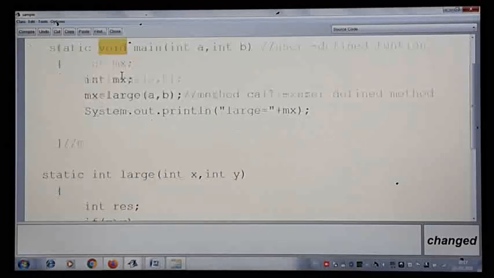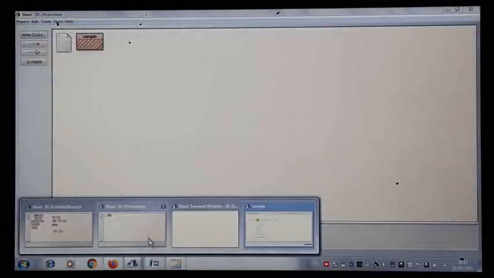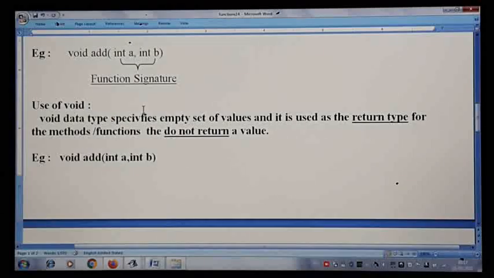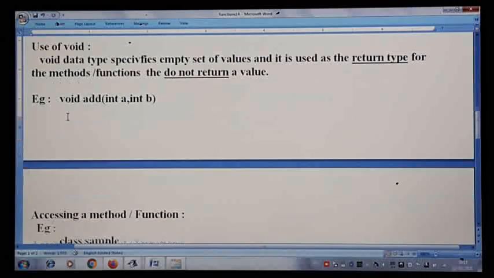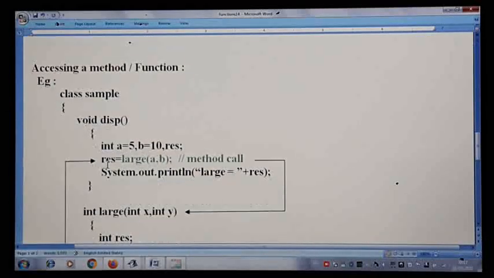If a method is returning a value, like the large method here we are returning, in that case the return type of the method is given as int. Whatever type you are returning, that particular type has to be given here. So let us see the execution part. As I told you, with the diagram we will understand. So void you all understood, accessing a method or calling a method. The same example I have taken here.